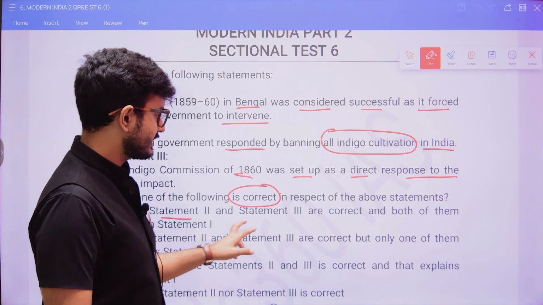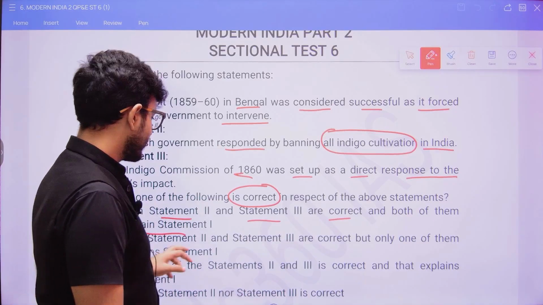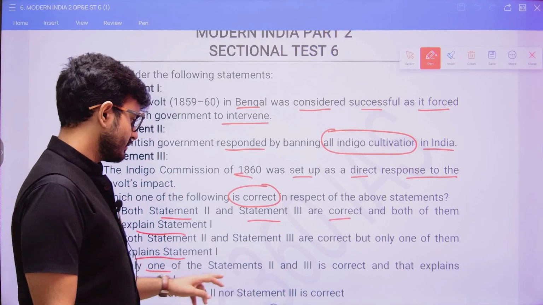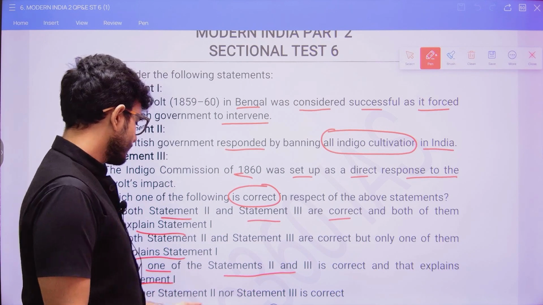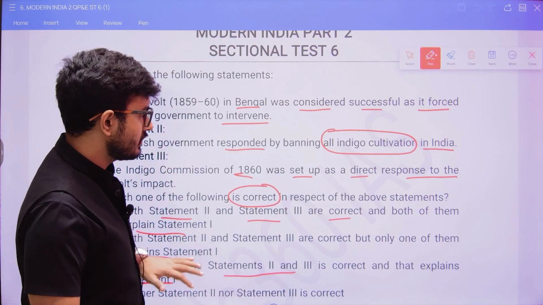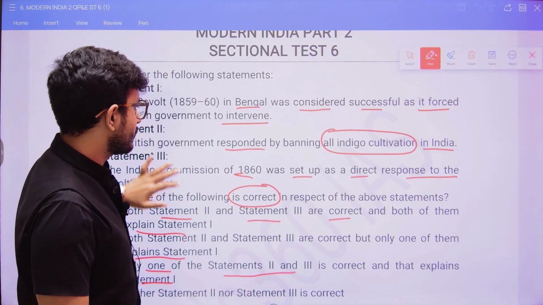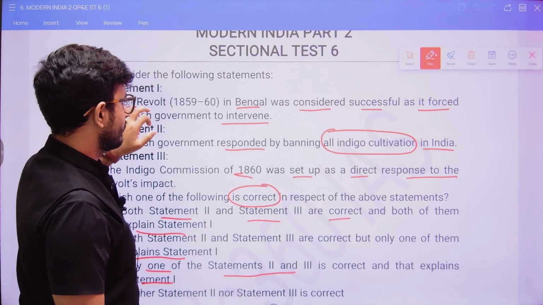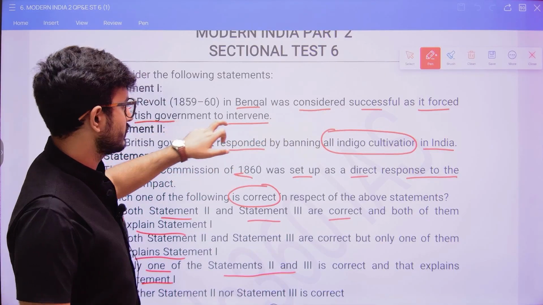Both statement 2 and statement 3 are correct, and both of them explain statement 1. Both statement 2 and statement 3 are correct, but only one explains statement 1. Only one of statement 2 and statement 3 is correct, and that explains statement 1. And neither statement 2 nor statement 3 is correct. All of these four depend on statement 1, so we have to correlate with statement 1. So what is statement 1 telling? That the Indigo Revolt in Bengal was considered successful as it forced the British government to intervene.